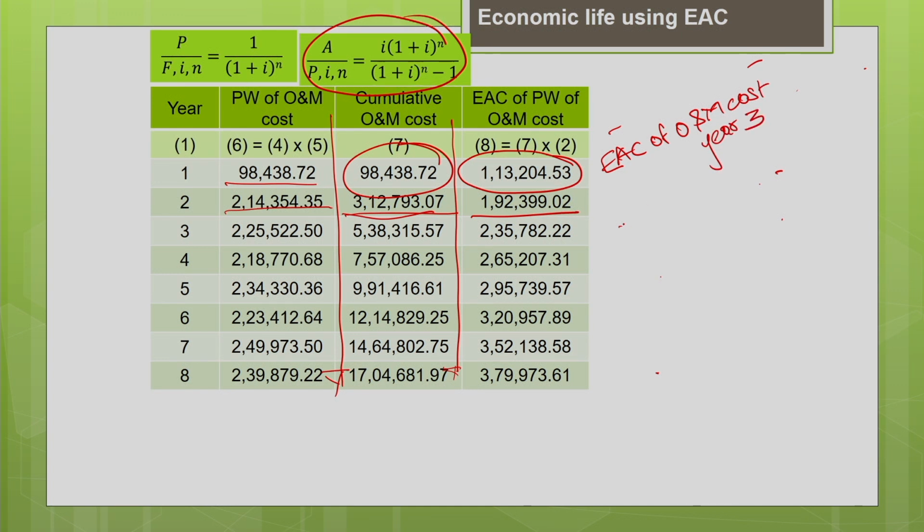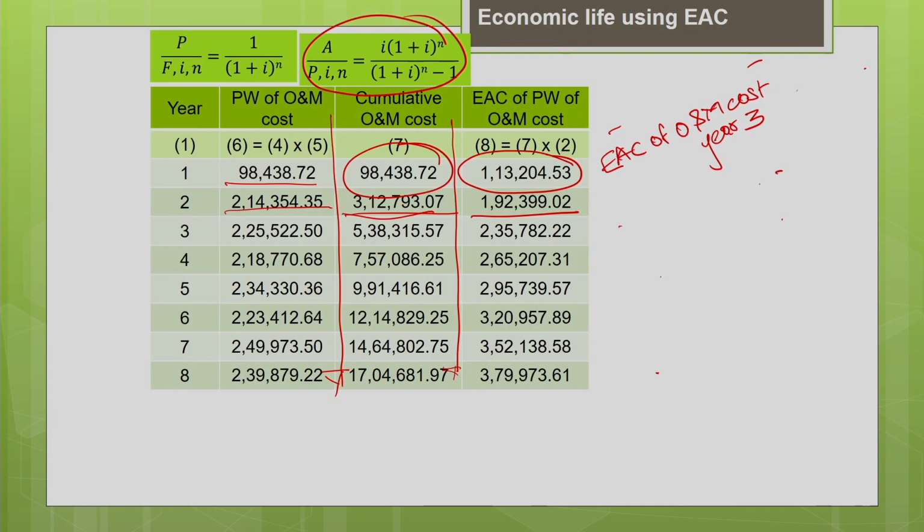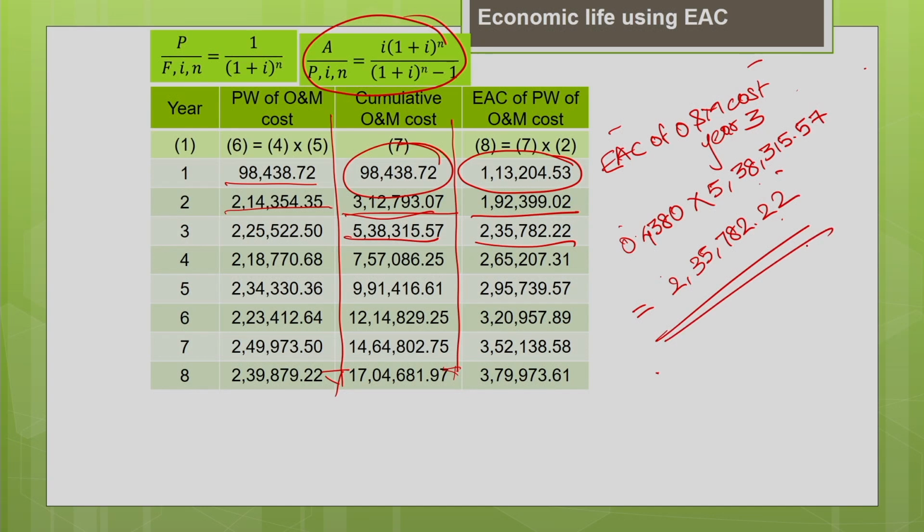You already know the capital recovery factor, it is 0.4380, multiplied by the present worth of 5,38,315.57. That gives me the answer as 2,35,782.22. This is the equivalent annual cost for the third year. Like this, you are going to calculate the equivalent annual cost for the entire useful life of the machine.